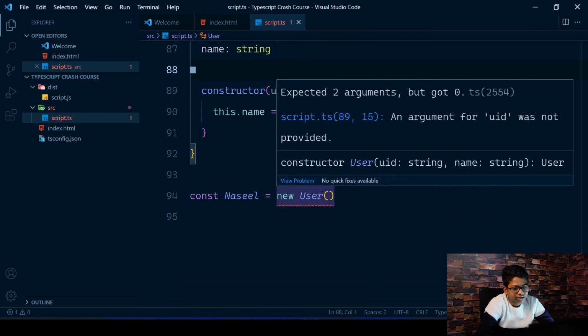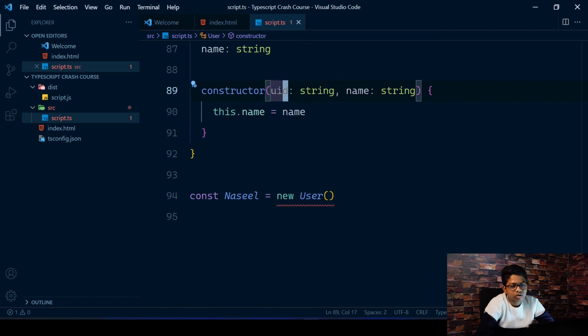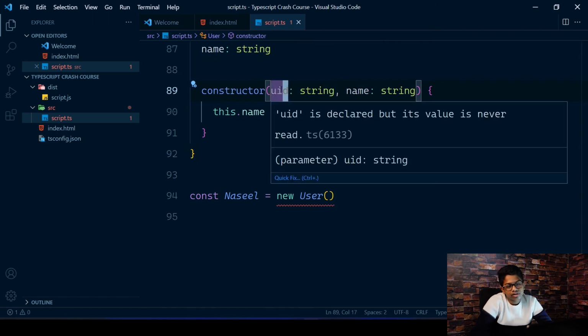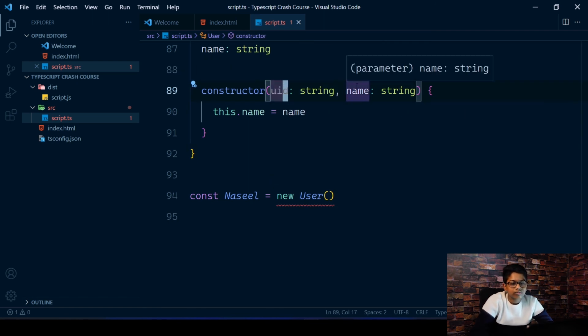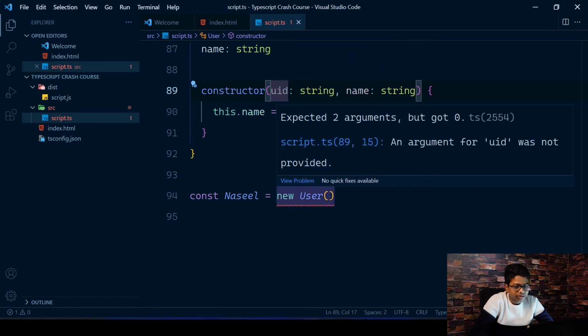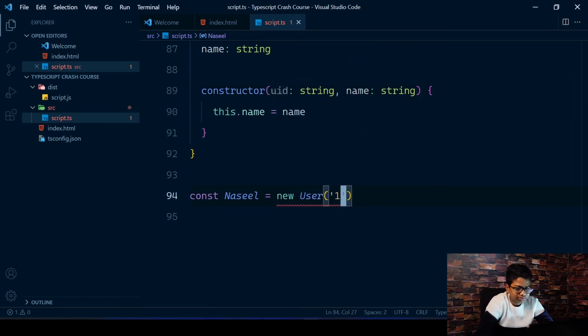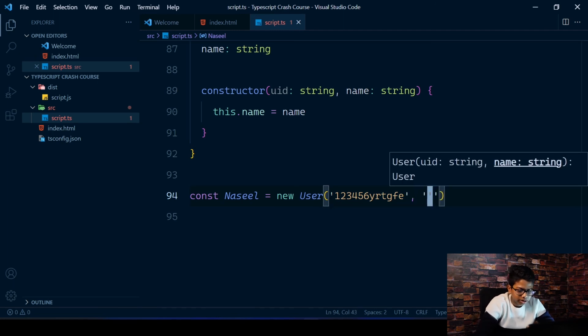Now if you hover over this, you can see that we get an error: expected 2 arguments but got 1. That's because we are expecting a uid and also a name. So you can pass in some unique uid, and create a name, Naseel.